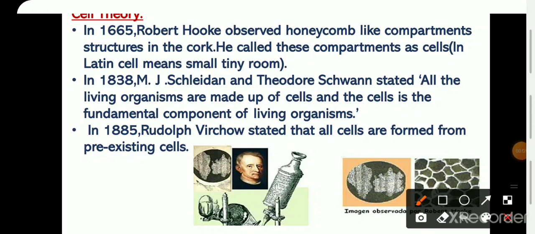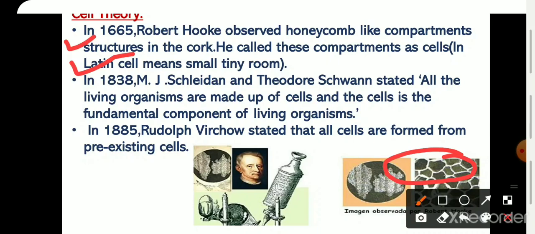Now we will see the discovery of the cell. Firstly, in 1665, Robert Hooke observed a honeycomb-like structure when he observed cork under the microscope. He observed such hexagonal structures in the microscope, and he named this structure cells. He named them cells because in the Latin language, cell means a small tiny room.